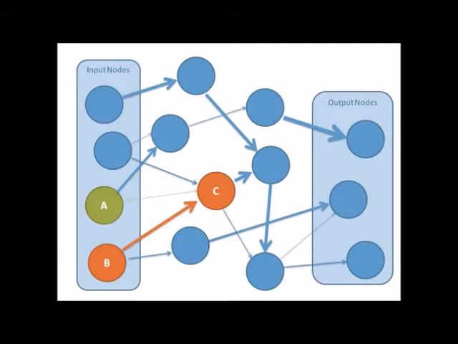More often though, we design nodes to take a sum or an average of the nodes triggering it. Here, node C takes a sort of yellow color, but notice the shade is much closer to orange than it is to green, since node B's connection weight is large compared to node A's.